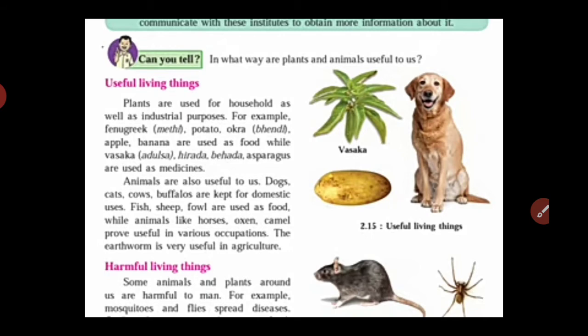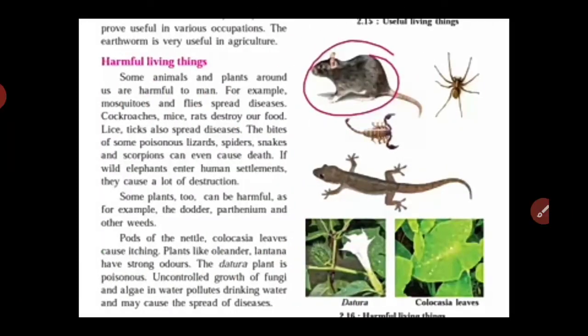Which animals or plants are harmful? For example, mosquitoes and flies. How are these harmful to us? Mosquitoes and flies spread diseases. Also we see cockroaches, mice, and rats, which are present in our house.